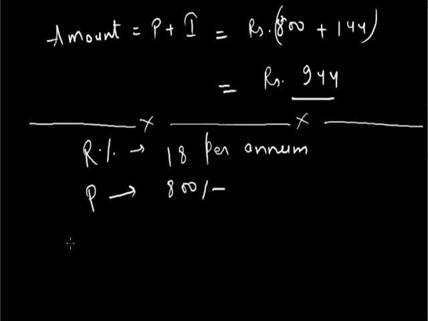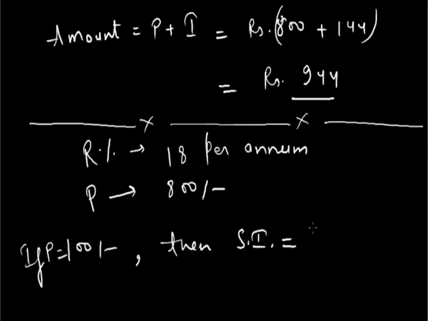Then the unitary method states that if principal is 100 rupees, then SI, or the simple interest, is equal to R, which is rupees 18, given per annum for a time period of 1 year.